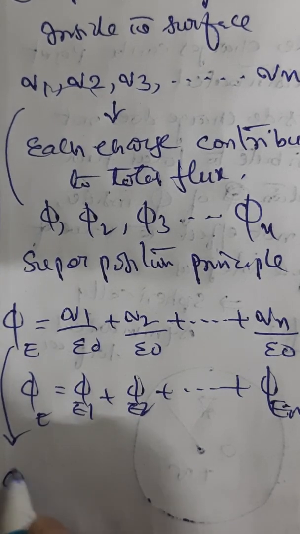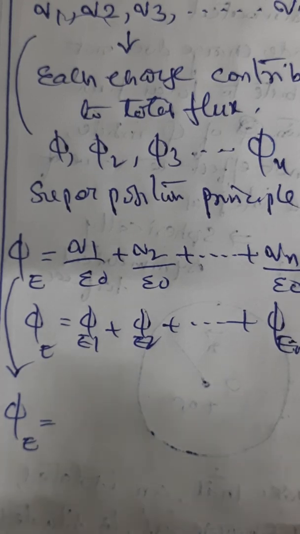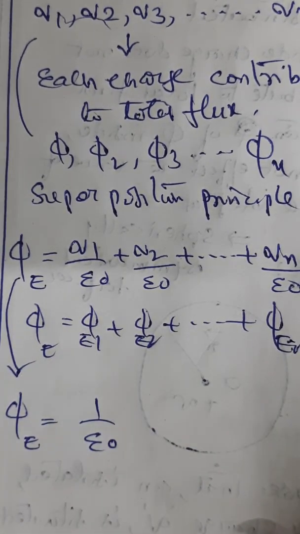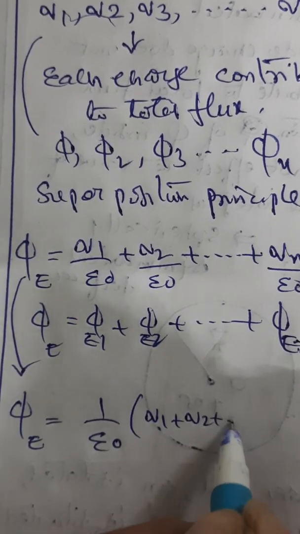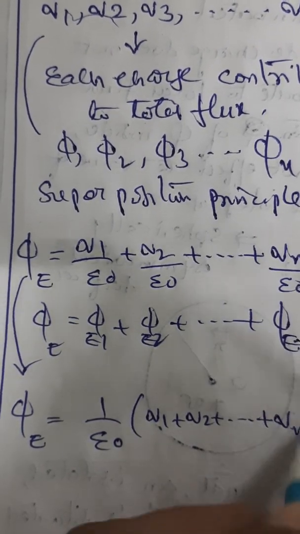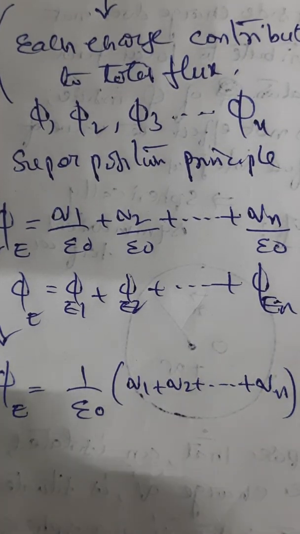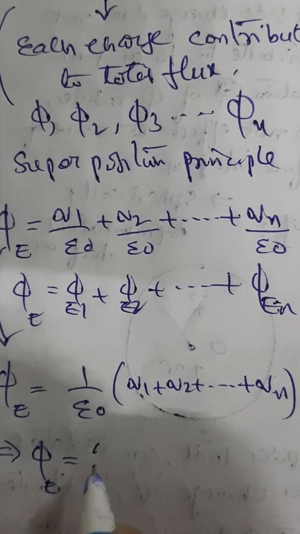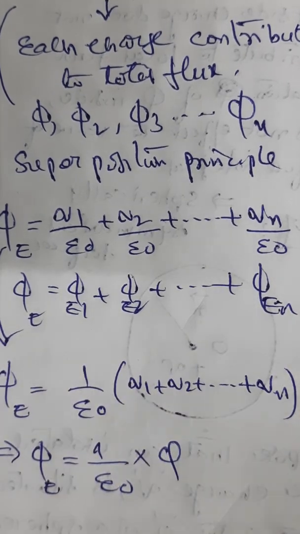Total flux of the electric field is, take 1 by epsilon naught, so it will become q1 plus q2 etc. plus qn. What does it mean? That is equal to 1 by epsilon naught into the total q only, no?